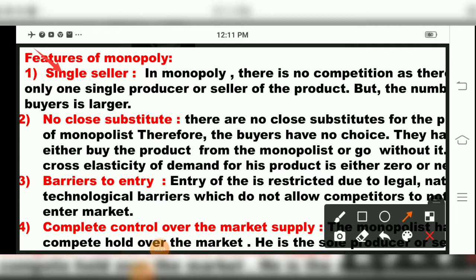Now we come to the next point in the chapter, that is features of monopoly, and we will see them one by one. The first monopoly feature is single seller. Keep in mind, monopoly is always a single seller. He doesn't have any substitute in the market. So in a monopoly market there is no competition, as there is only one single producer or seller of the product, but the number of buyers is large.